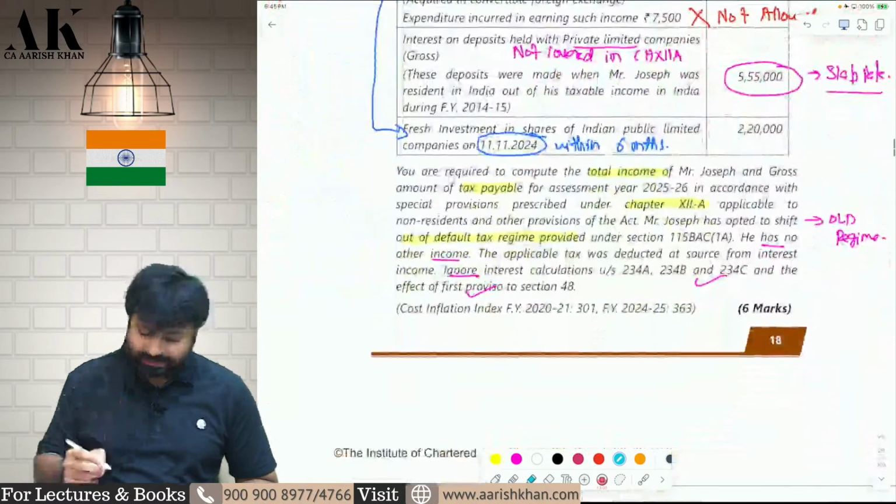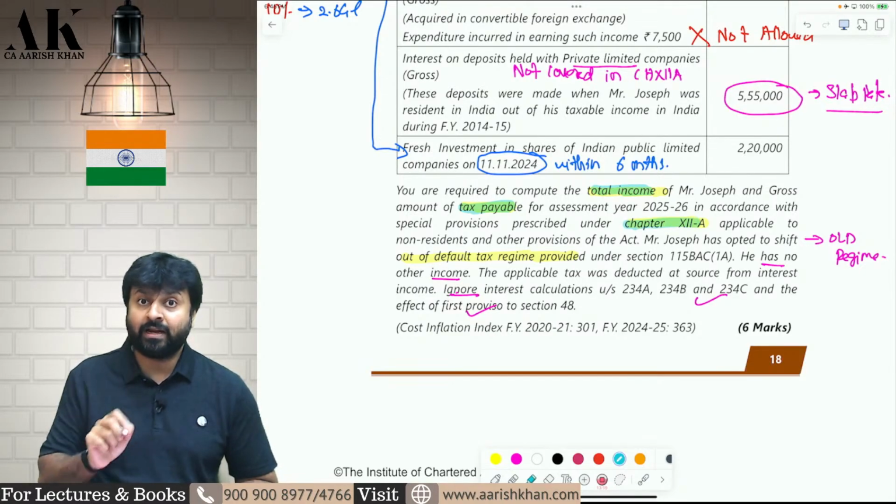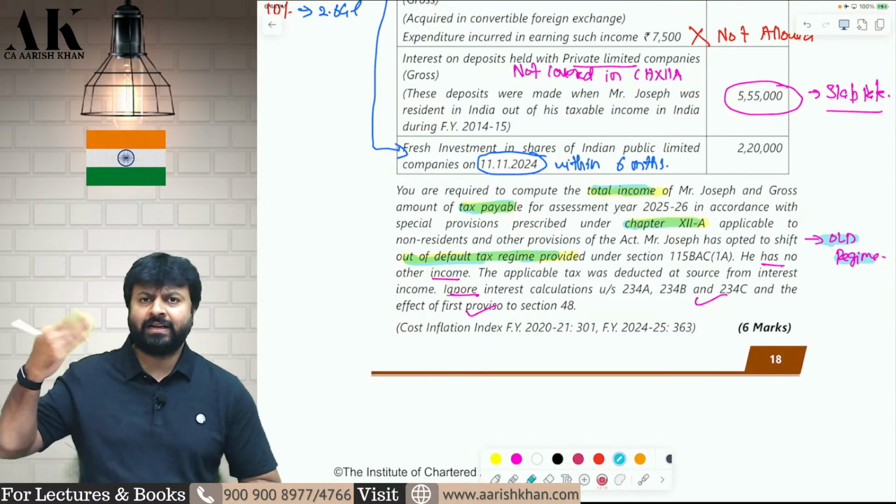Now, let's read what exactly the question wants. We want total income of Mr. Joseph. We want tax payable of Joseph as per Chapter 12A. That is as per the provisions of NRI. That is as per the optional Chapter 12A. He is also shifting out of the default regime. It means he is following the old regime. That is 2.5 lakh, 5 lakh, 10 lakh.